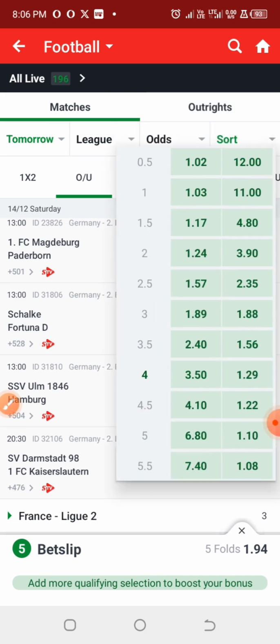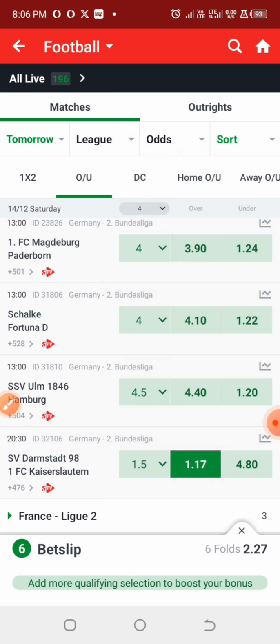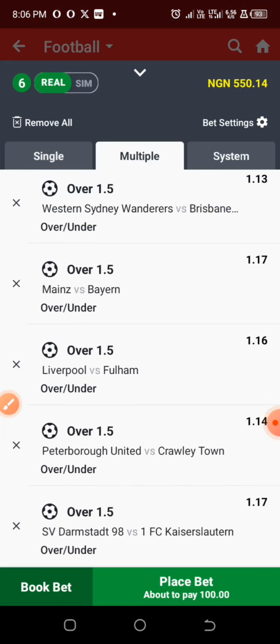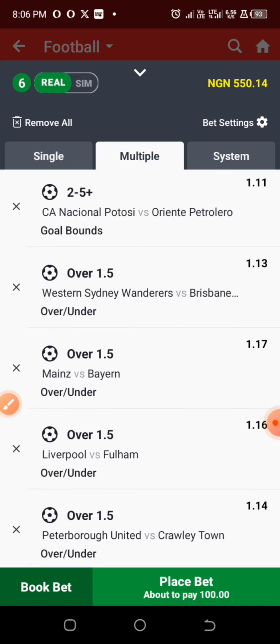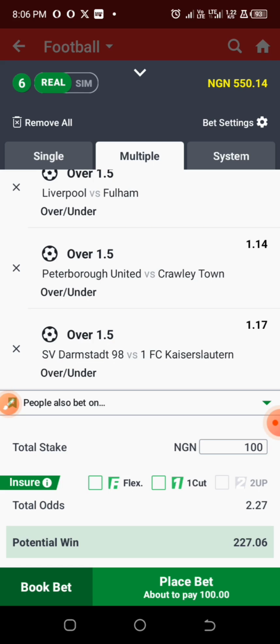Okay. All right, so finally with just 6 games we are able to accumulate our 2 odd using the over 1.5 goals betting strategy. Just 6 games, and that is our today's sure 2 odd.